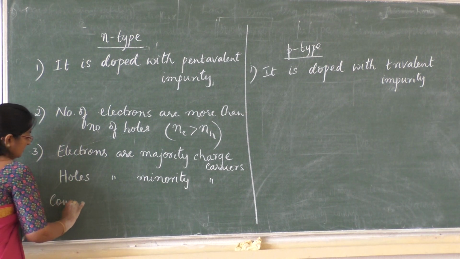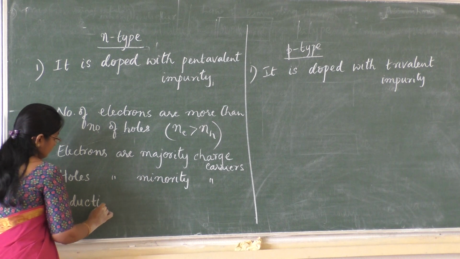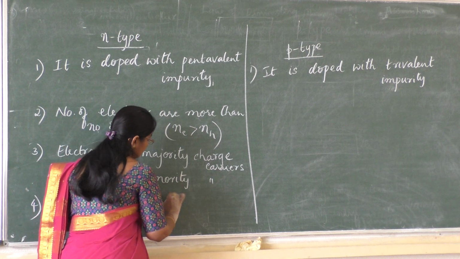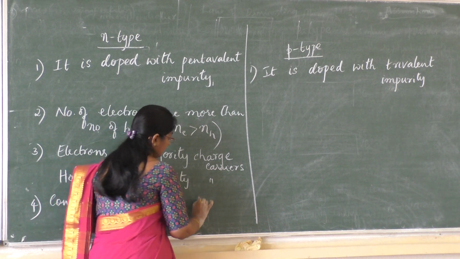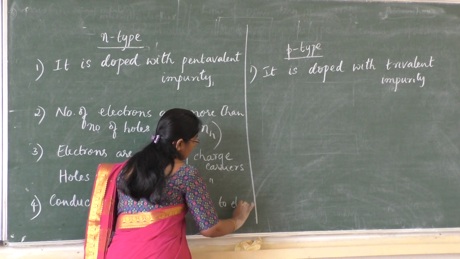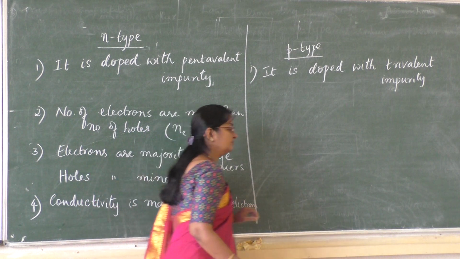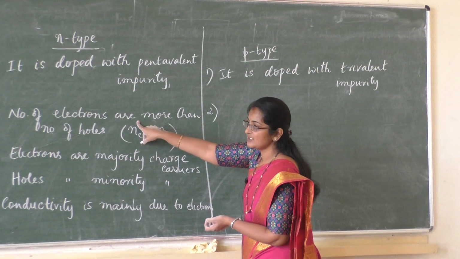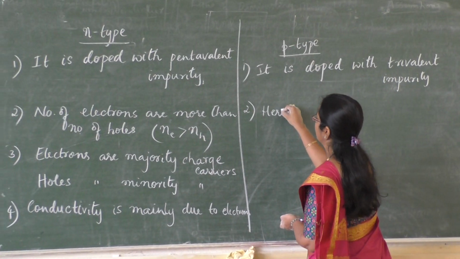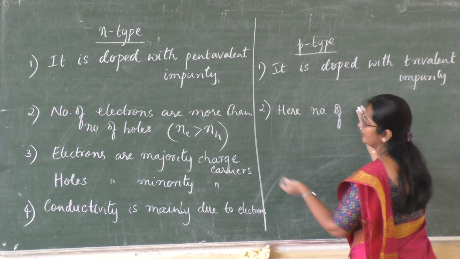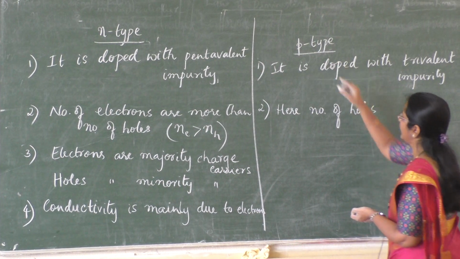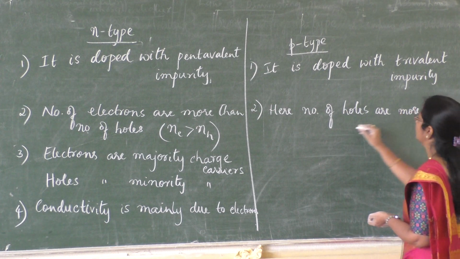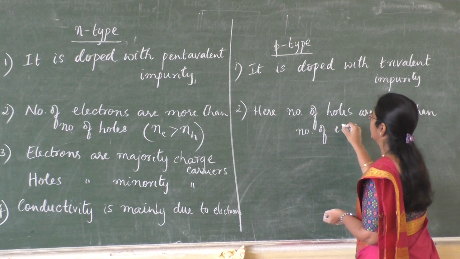The conductivity is mainly due to electrons. Let me complete this. Here the number of electrons is more than the number of holes. The number of holes in p-type is more than the number of electrons.